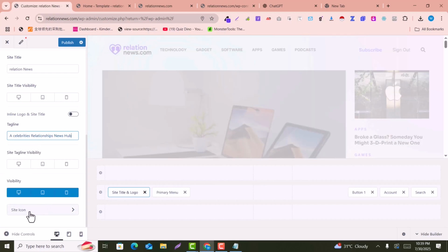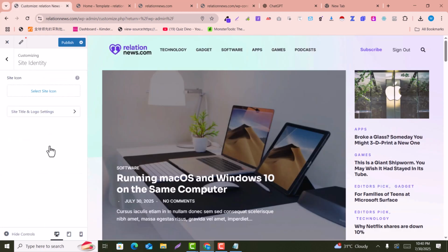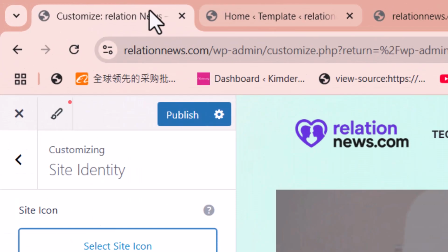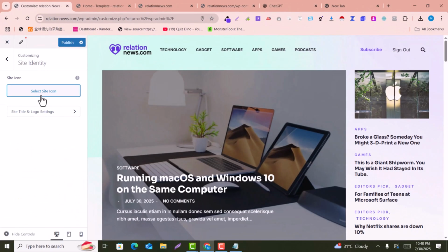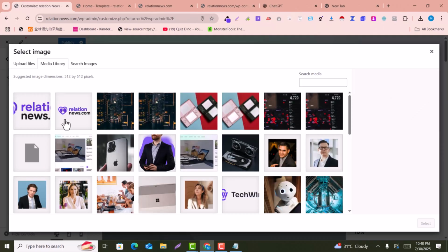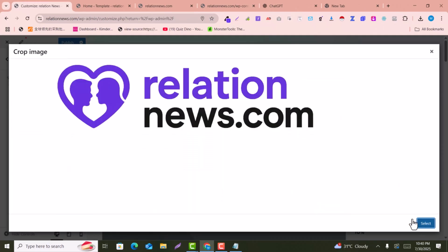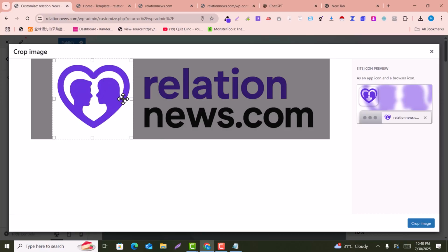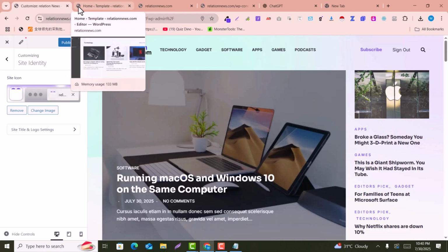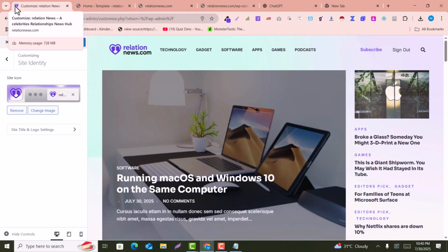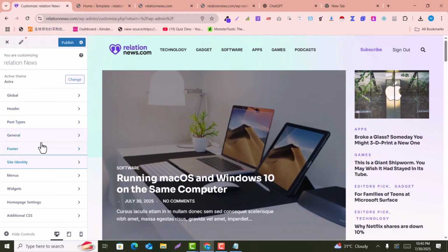And here in the site icon, you just need to select the icon for the site. For example, this is the site icon, so select icon, because I have already uploaded the logo. From the logo, I select the site icon. For example, this is the site icon that will appear on the top. So just click on crop image, so this image will be displayed here, just like that. You can see this is the site title, and here we just made the configurations that were necessary.